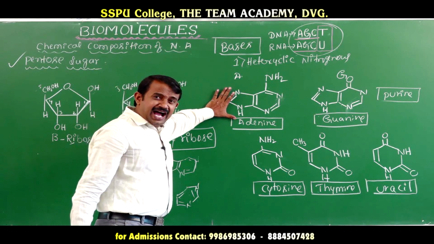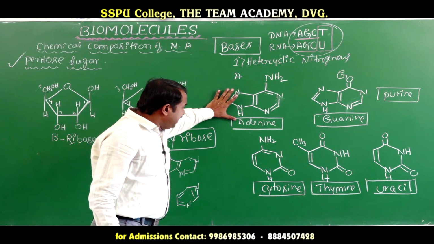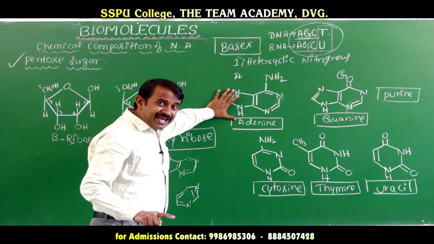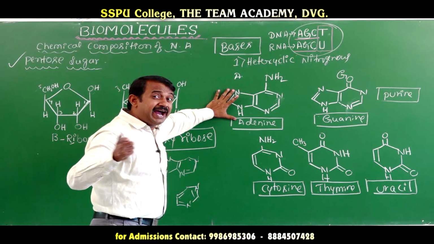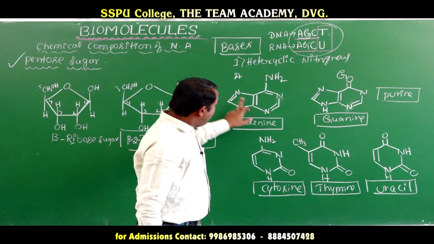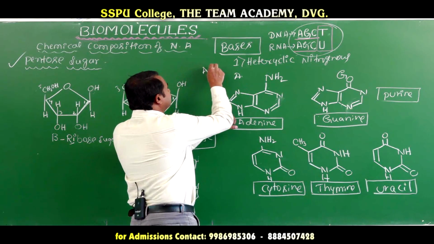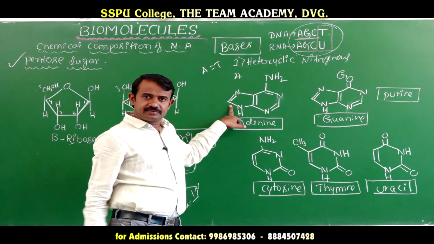Listen carefully. In the formation of DNA, adenine base pairs with thymine through hydrogen bonds. Adenine with thymine, that is AT.